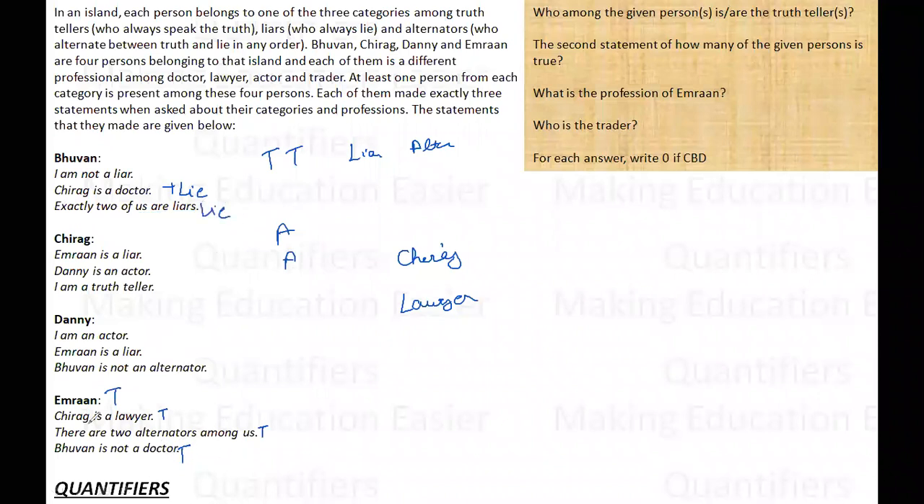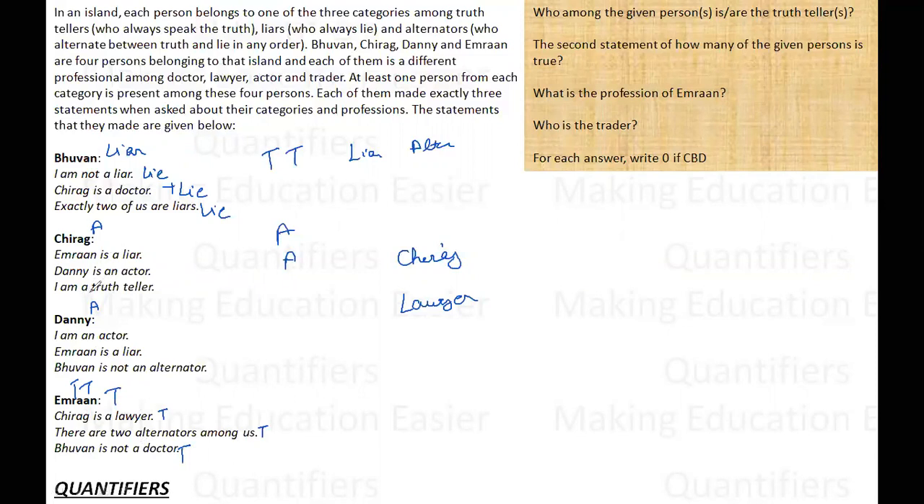Because I have assumed that Imran is a truth teller, and if Imran is a truth teller, then two people should be alternators, but Bhuvan is saying that two people are liars, which means he is lying. If this is a lie, this is a lie, this also must be a lie. Then Bhuvan is definitely a liar. Now, if Bhuvan is a liar, Imran is a truth teller, then these two must be alternators because according to Imran, there are two alternators and these two must be.